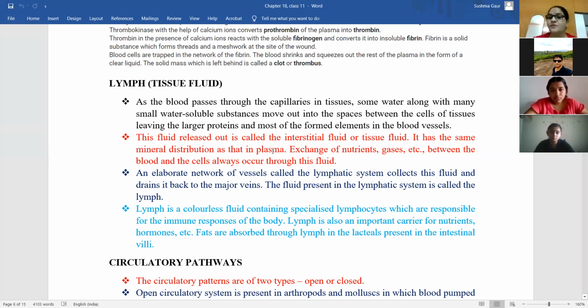So Risha, which substance is present in the plasma in maximum amount? Plasma consists of two things. Shreya, you can also answer if you remember. Plasma will be present in the maximum amount in our blood. Plasma constitutes the most part, and plasma is again made up of two things.